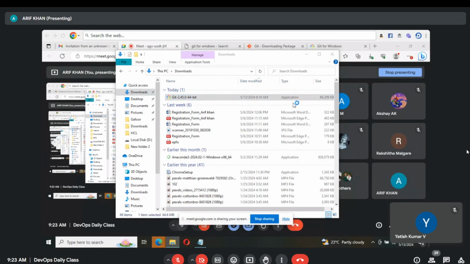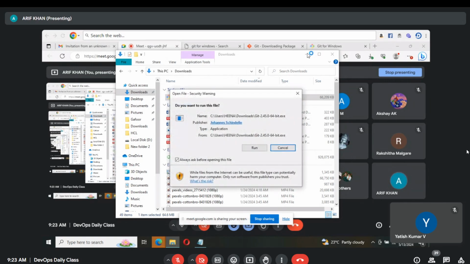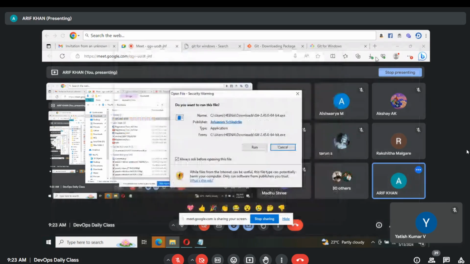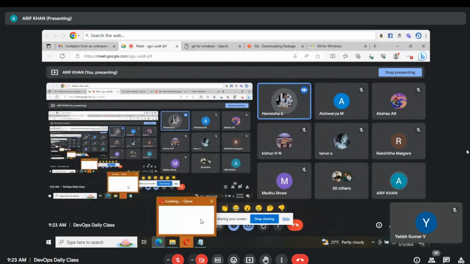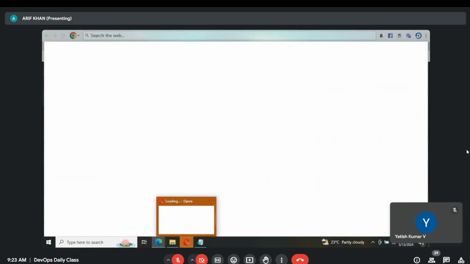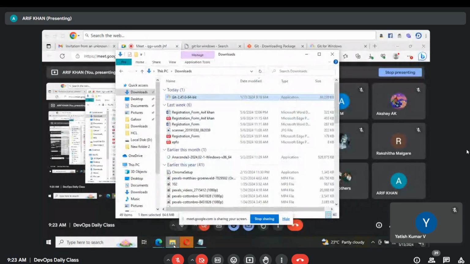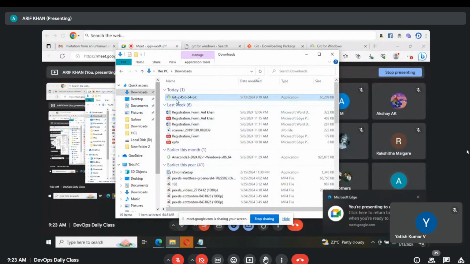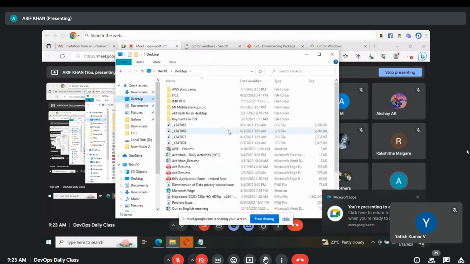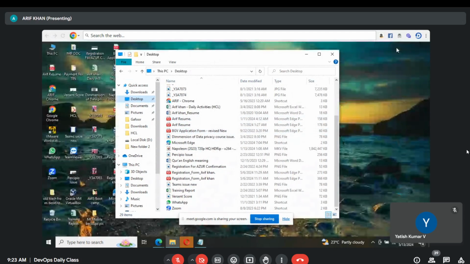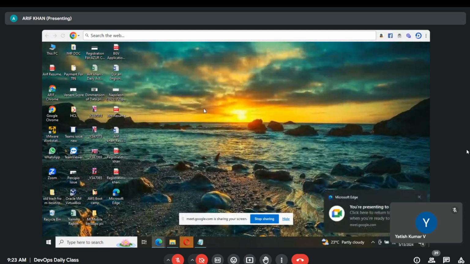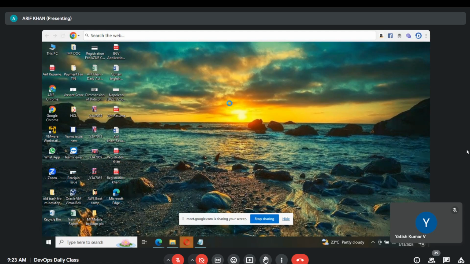It's installed already? Okay. How will you validate? Just go to any of the folders, then just do a right click, go to desktop. Just minimize, and do a right click anywhere. You will get a few more options.